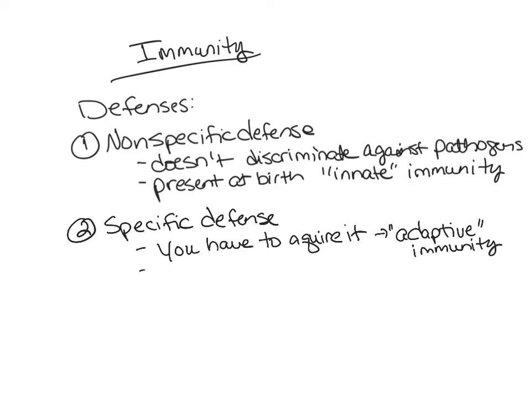In this specific defense, it depends on lymphocytes. Notice that when I was talking about all of the types of defenses in non-specific defense, I didn't mention lymphocytes. So specific defense uses lymphocytes to defend your body. And lastly, it provides very specific resistance.